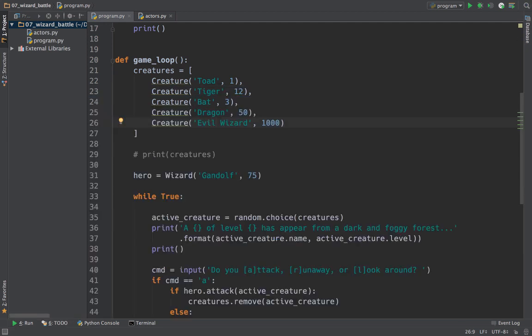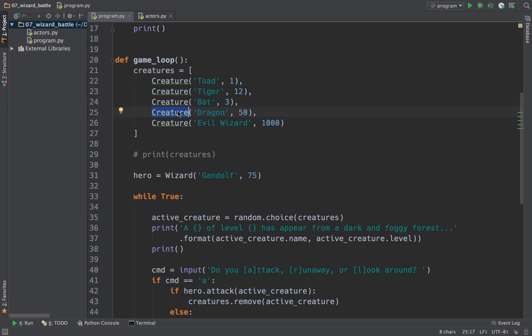So our game is working, but it's kind of bland. Basically the only factor we have to consider in the entire gameplay is that number. What is the level of our creature? And what is the level of our wizard? And then it's randomness. Do you feel like fighting a toad should be equivalent to fighting a dragon? Or fighting an evil wizard should be the same as fighting a standard fruit bat?